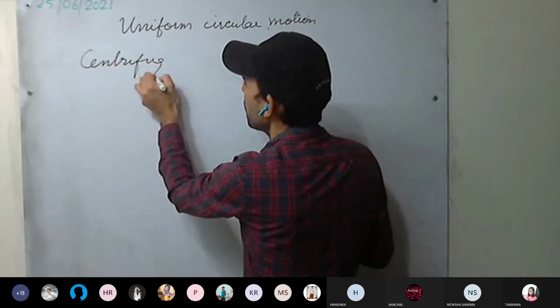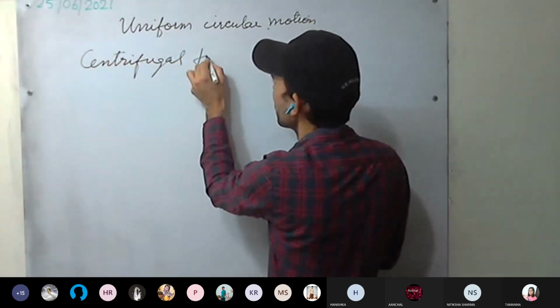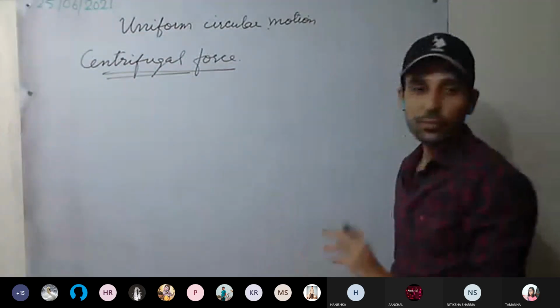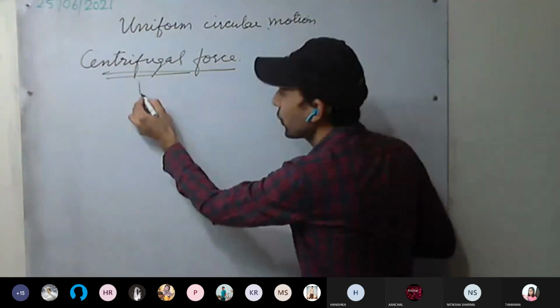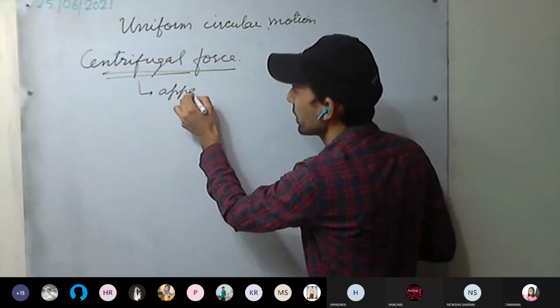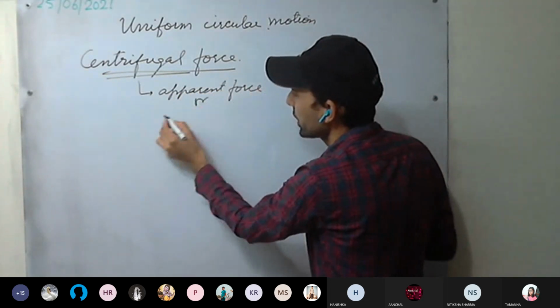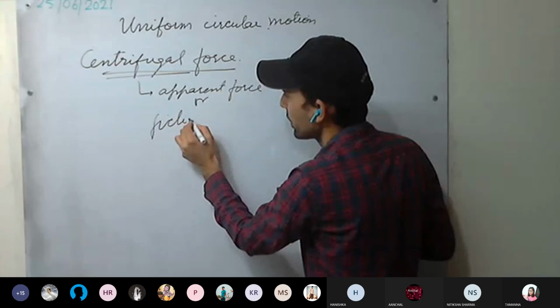Centrifugal force we'll be discussing. This force is an apparent force, or we can call it fictitious.